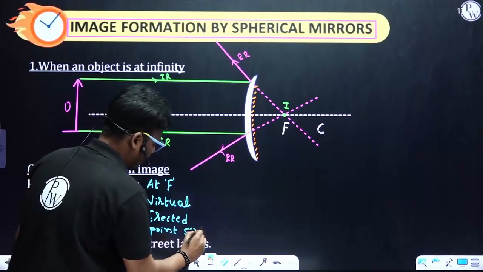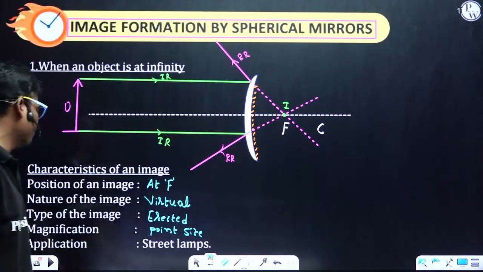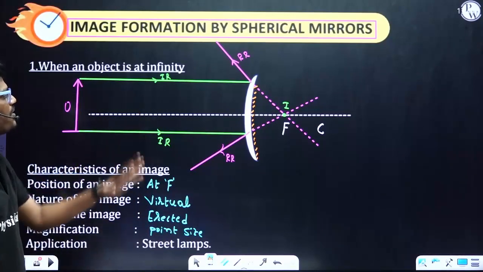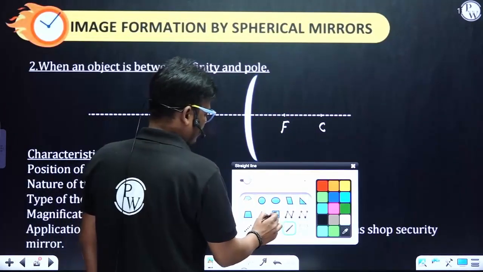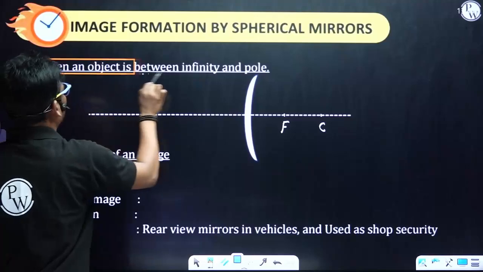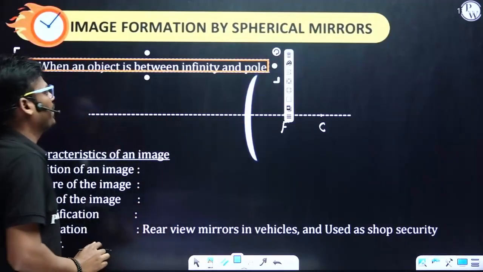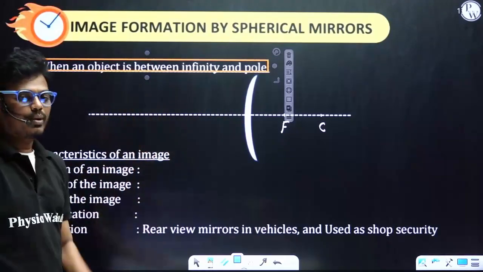Point size. Okay, and where do we use? Street lamps. This application is used in our street lamps. Okay, right. Next case, when the object is between infinity and the pole. Okay, infinity and the pole.